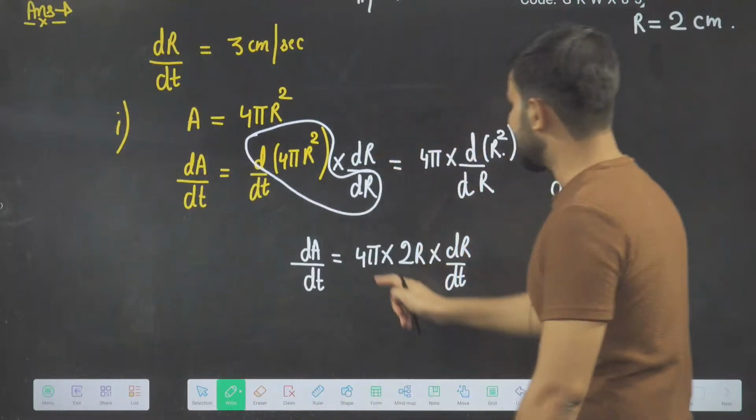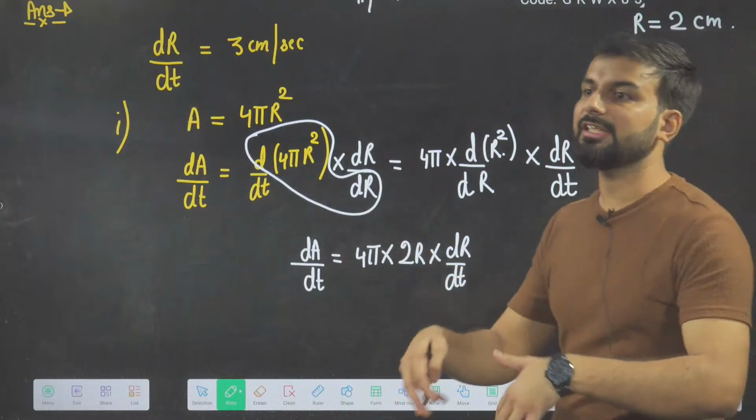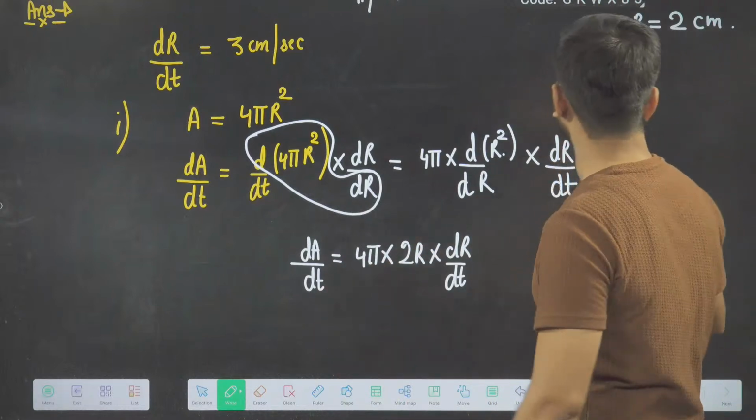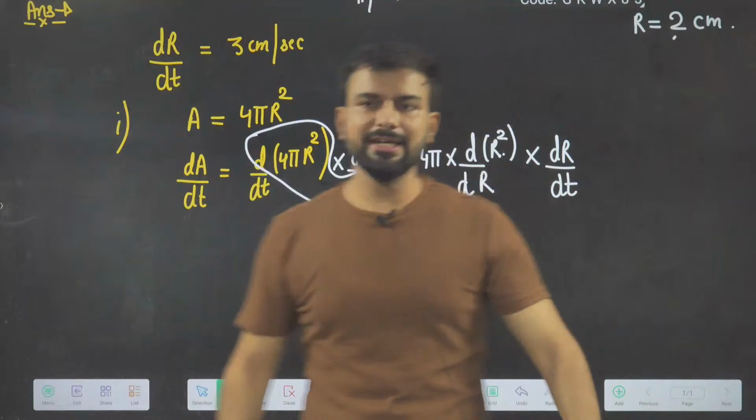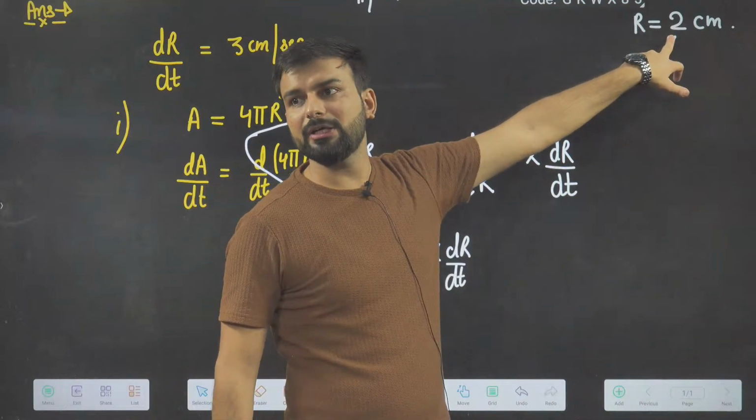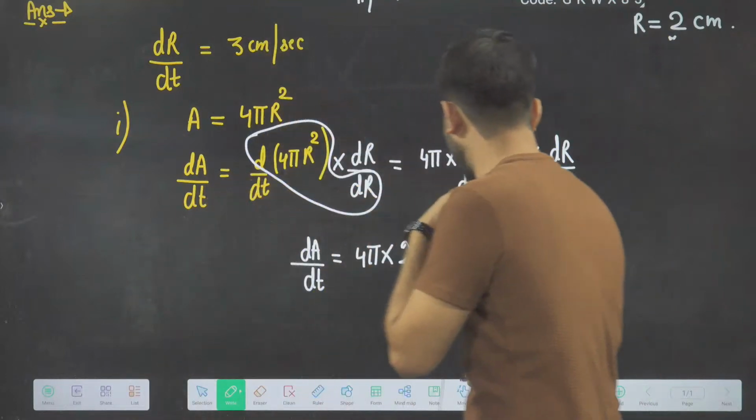Now this is the rate of change of area, or rate of increase of area. But at what radius is he asking this? When the radius of your sphere is 2 centimeter. So I have to put the value.